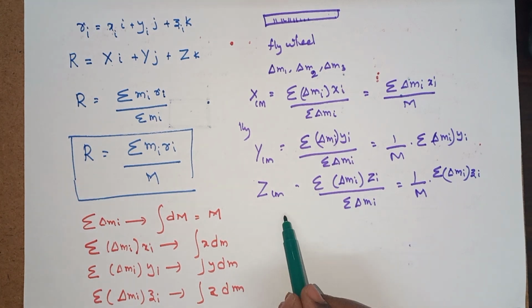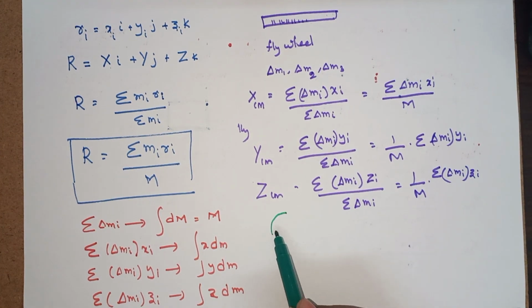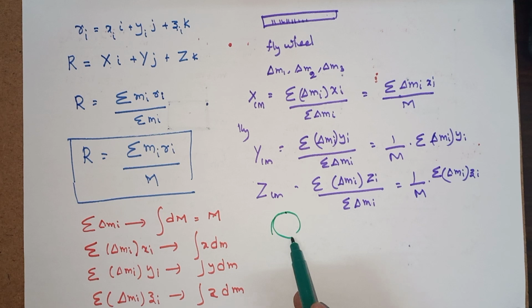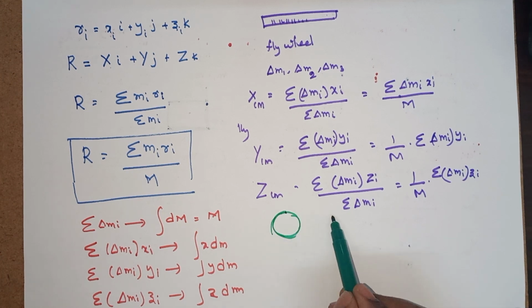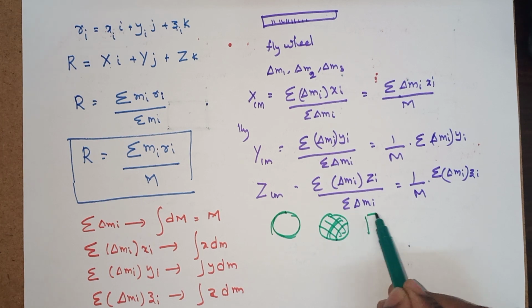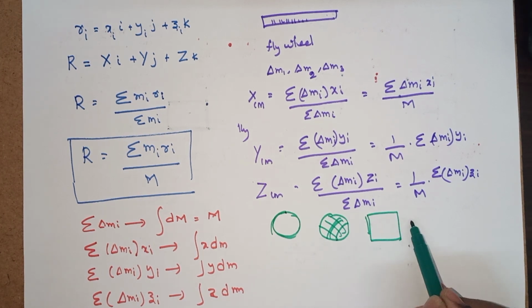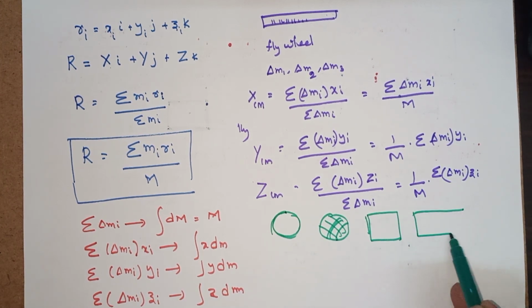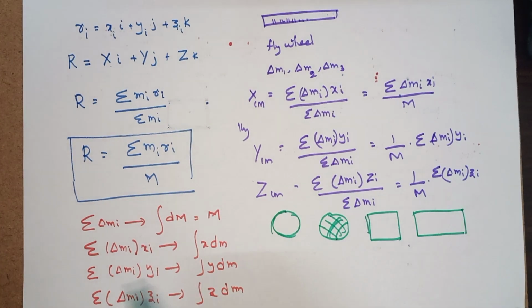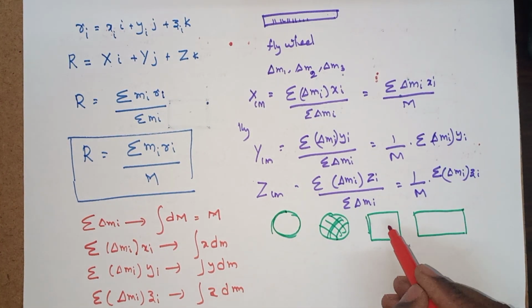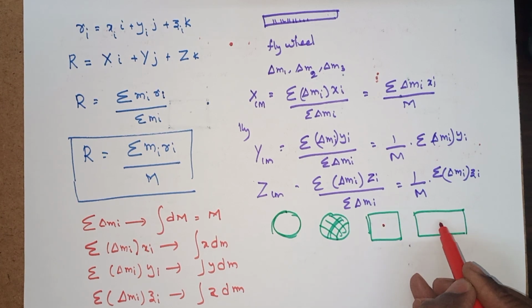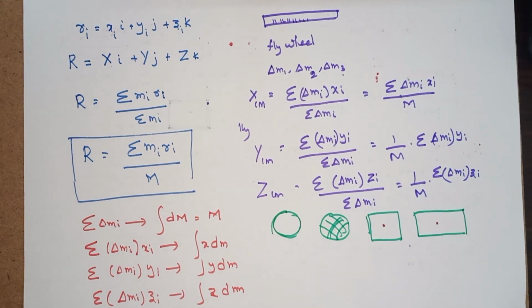Now how to calculate for symmetrical bodies like a circular ring, or a sphere, or a square, rectangle? Generally we will see that the geometric center can be the center of mass.